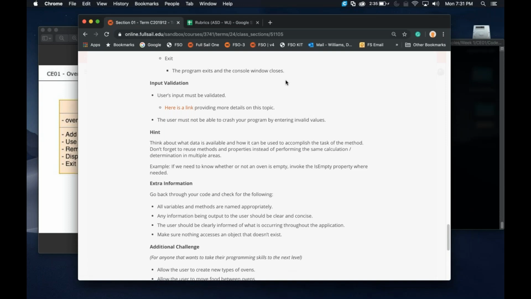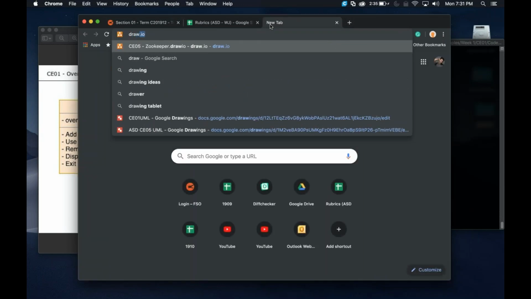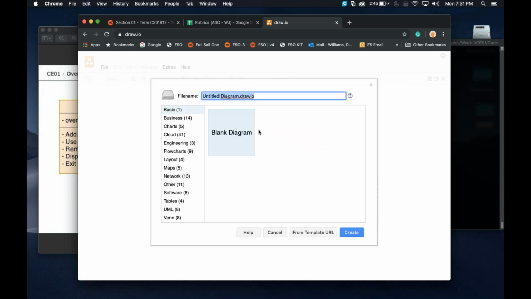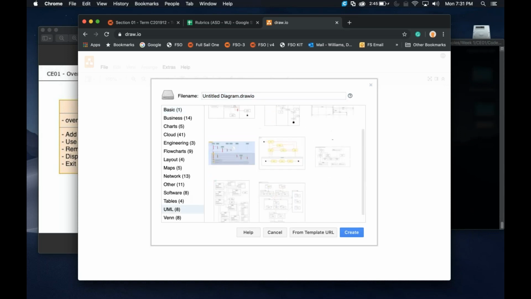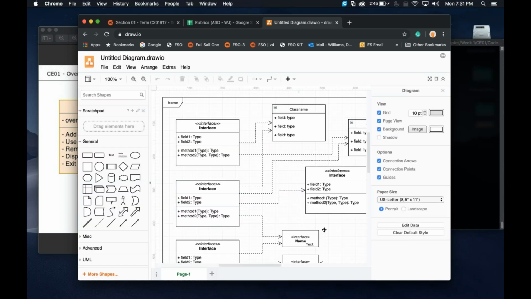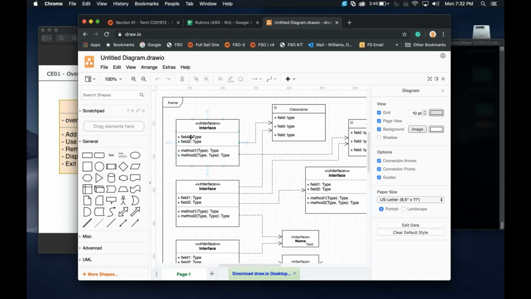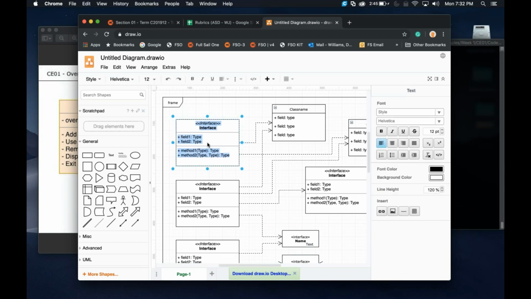Now, how I did these is these are done in draw.io. It's a free program. You can input stuff, you can output stuff. It's really great. So if you create a new diagram, you can pick UML. You can choose one of these existing ones. You can just make your own. You can do whatever you'd like, because it's basically your version of what you want to do. So here is the example that we used. All we did was create the different colors and stuff to make it a little bit easier to see. But basically, it's point and click, double click inside of it, and you can stick it in there.